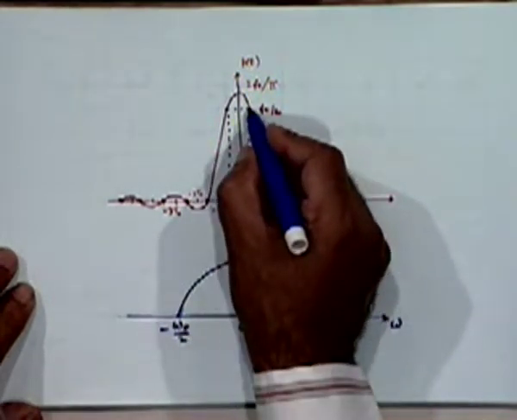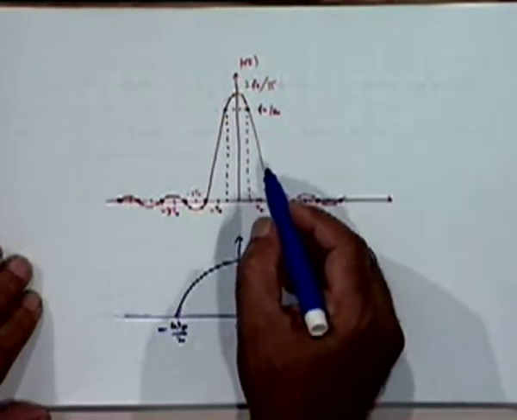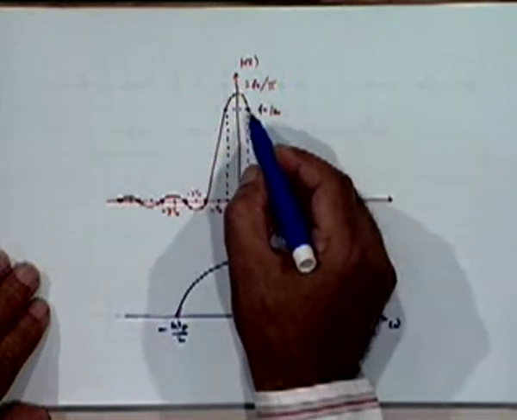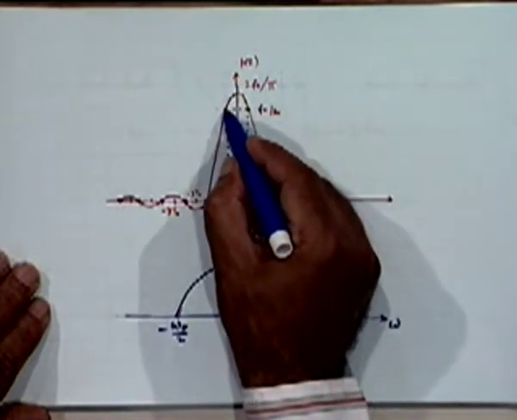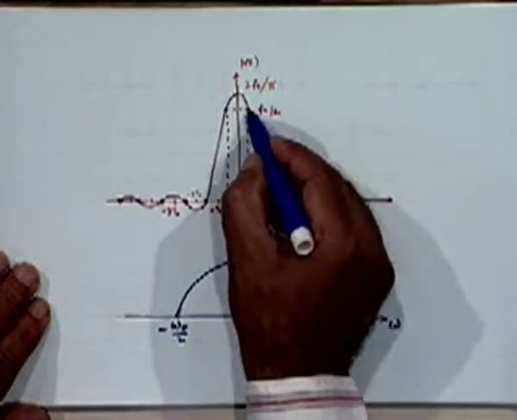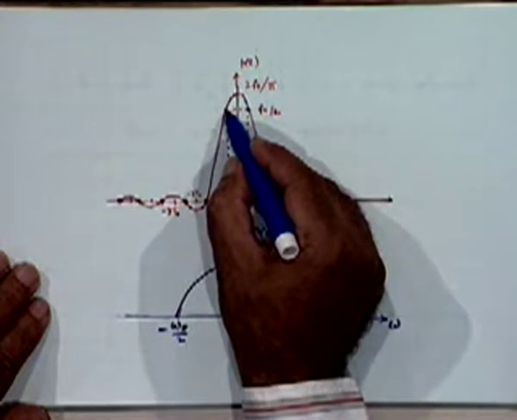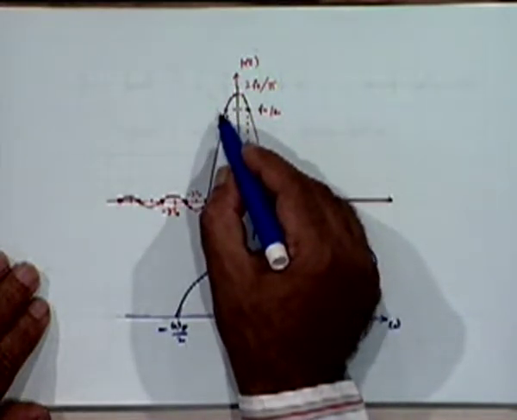At the sampling instance, the values of the pulse which will come into the picture, whatever you like to call them, and in the case of duobinary, the non-zero values are only these two, right? These are the 2 non-zero values that come into the picture.